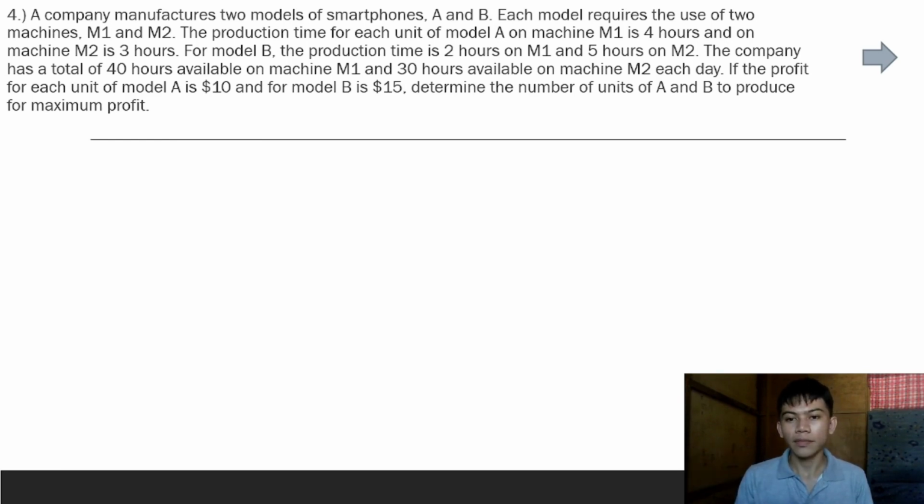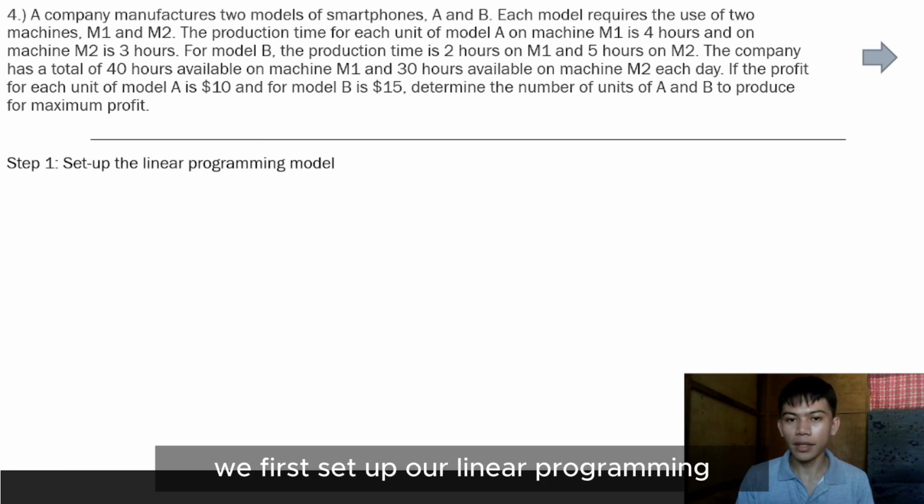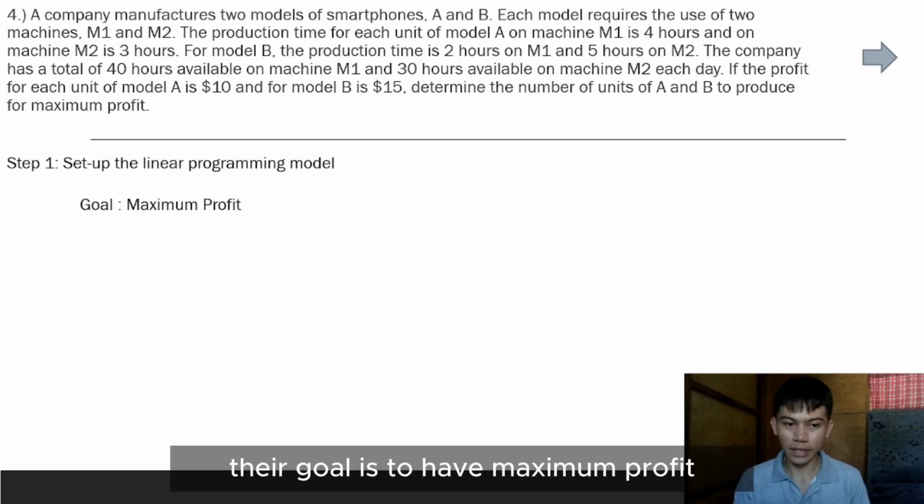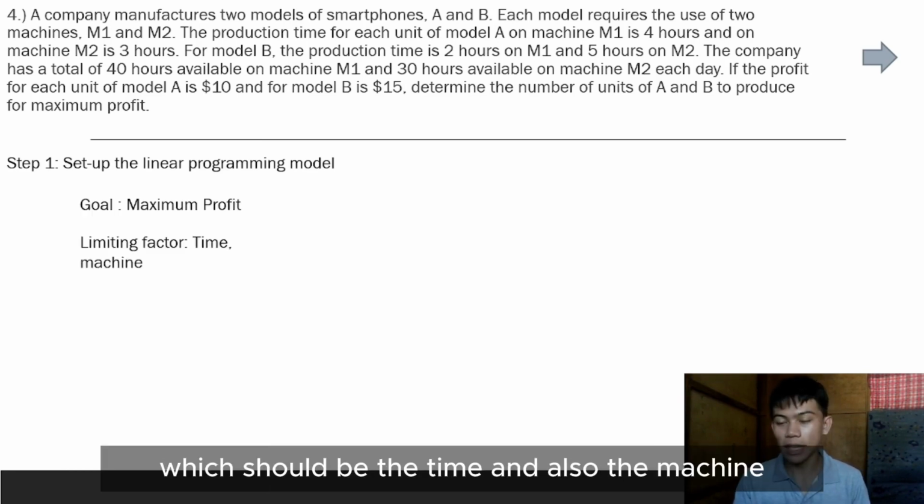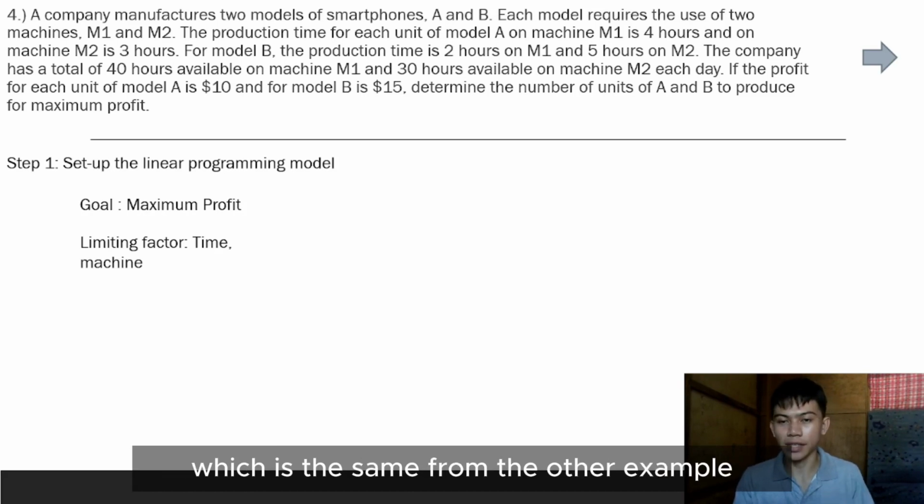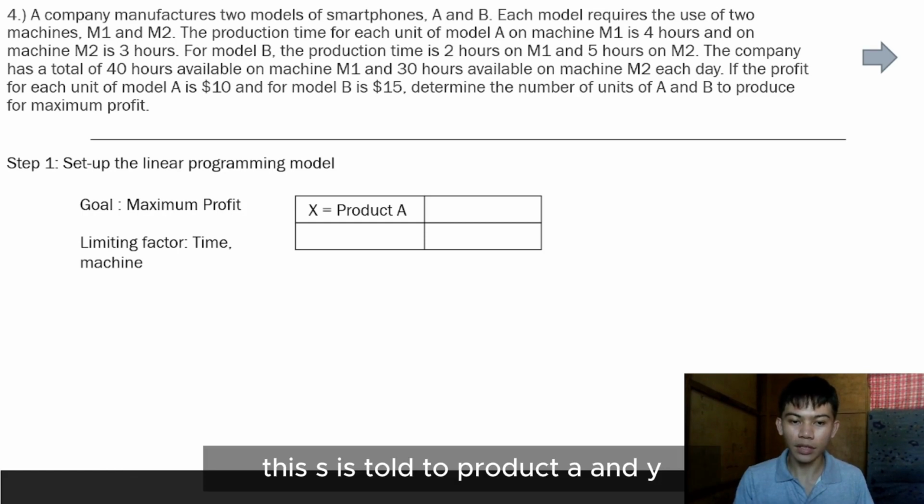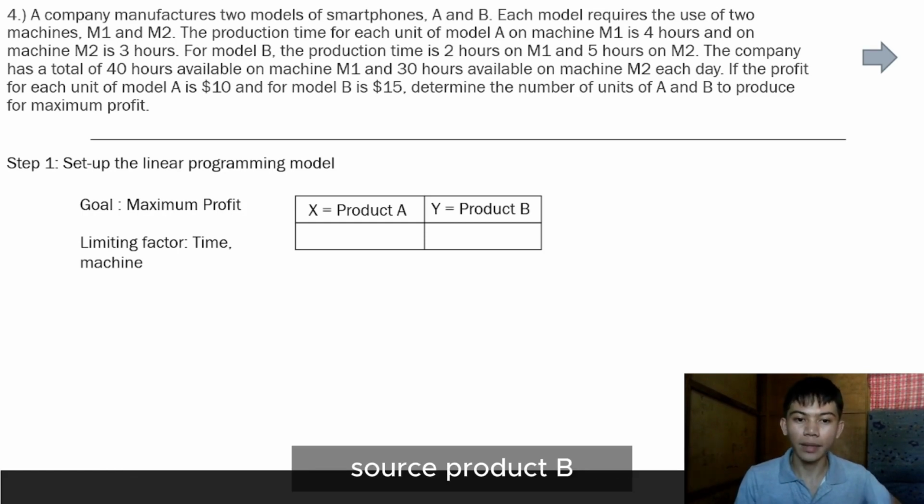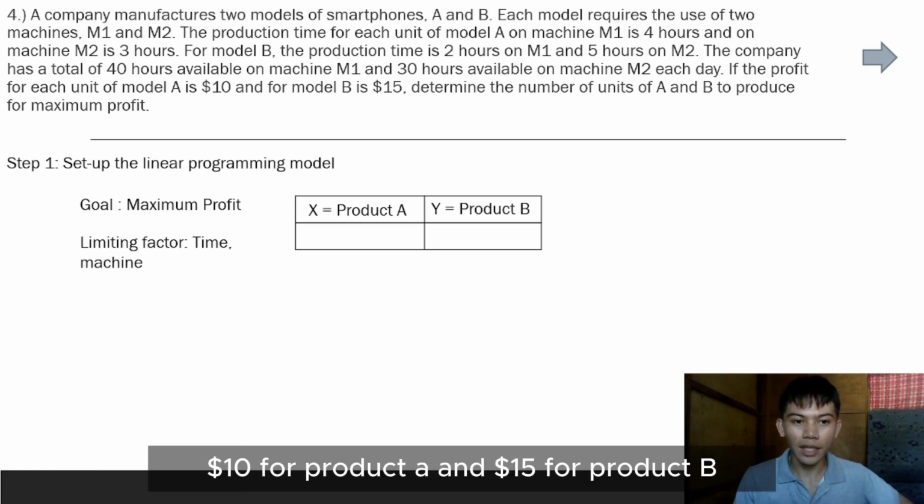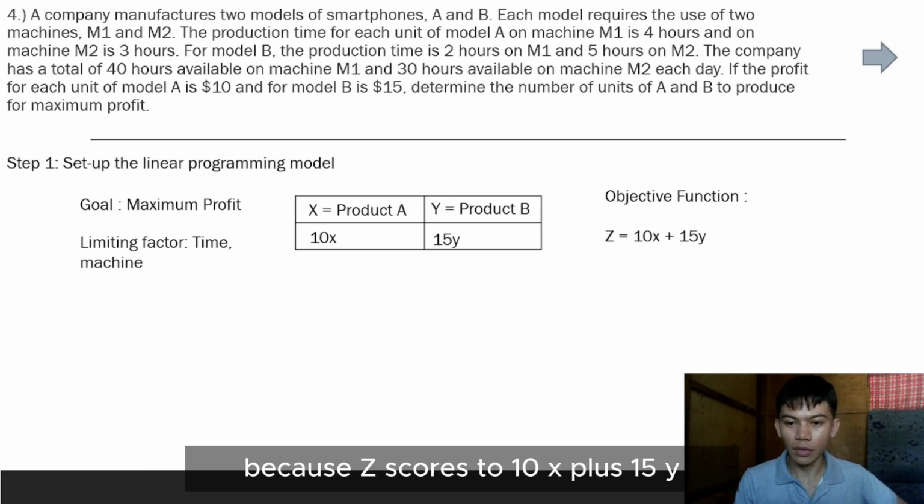So, we first need to set up our linear programming problem and know the goal. The goal is to have maximum profit. And the limiting factor should be the time and also the machine, which is the same as the other example. Next, we need to represent our unknowns, where x is equal to product A and y is equal to product B. And we have $10 for product A and $15 for product B. And then we can get our objective function, where z is equal to 10x plus 15y.